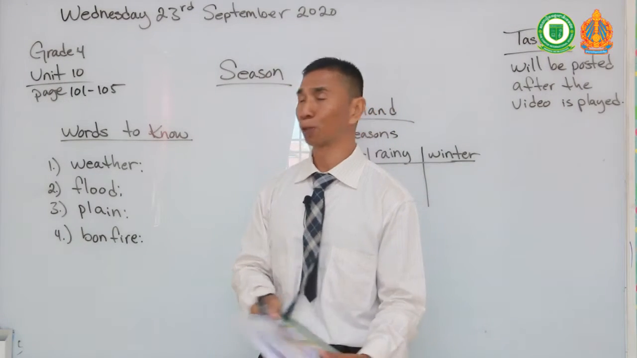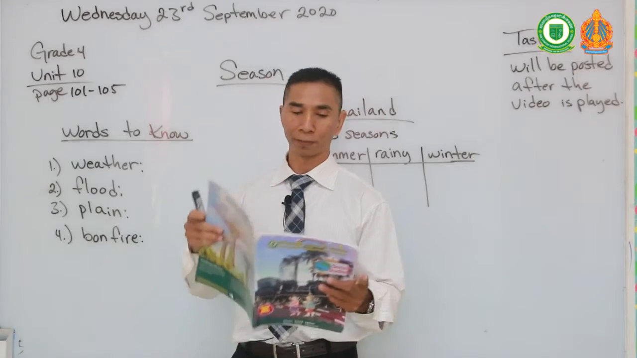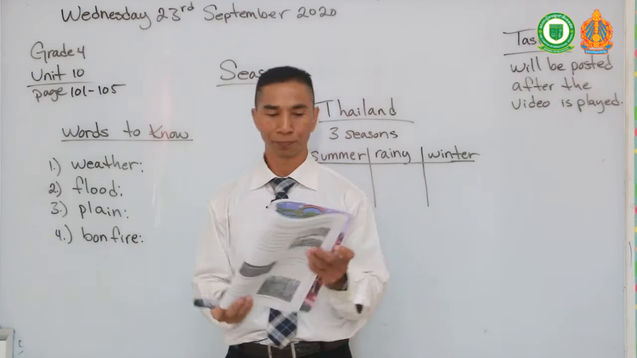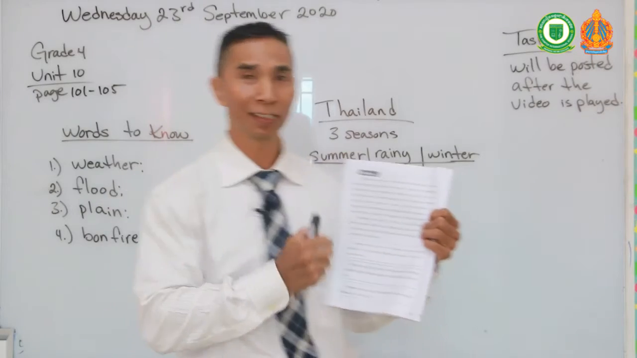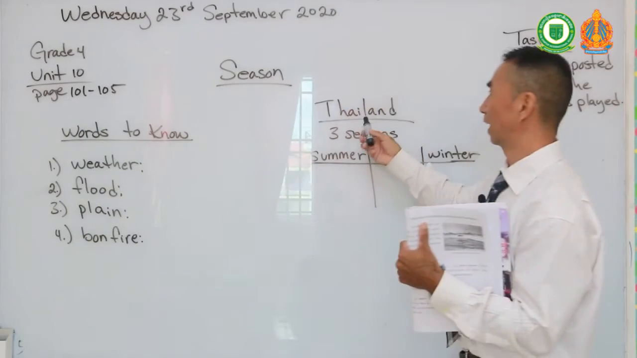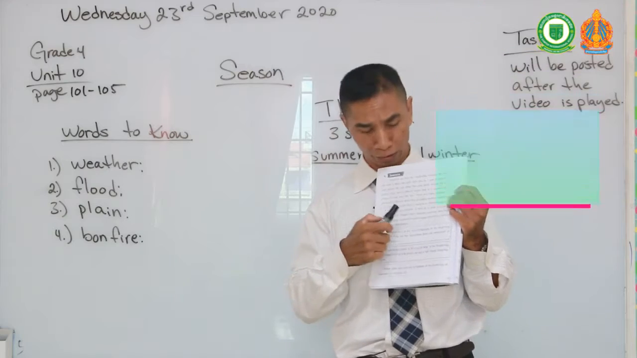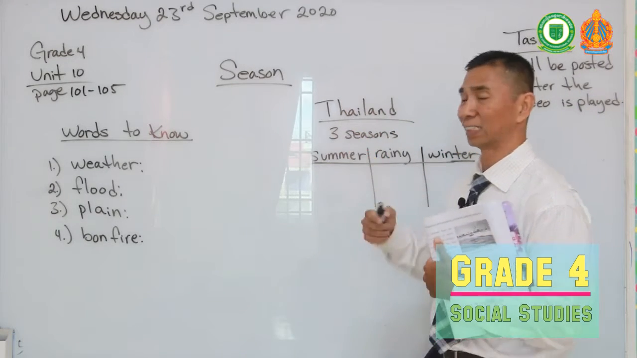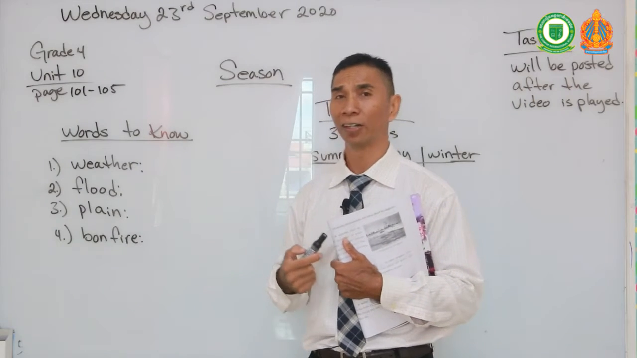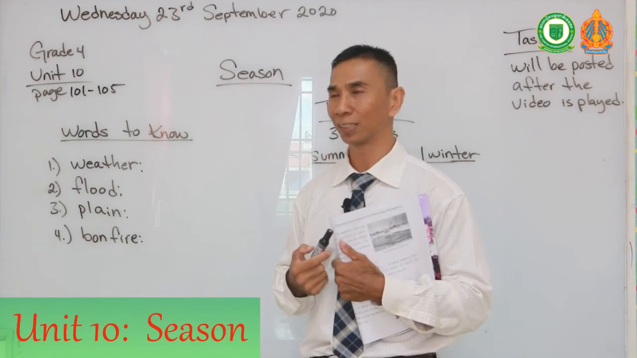So can you please take out your book and turn to page 101 in Unit 10. Unit 10 has some readings about seasons, especially seasons in Thailand. In this book we are going to discuss seasons in Thailand, how many seasons they have, and what people do during those seasons.